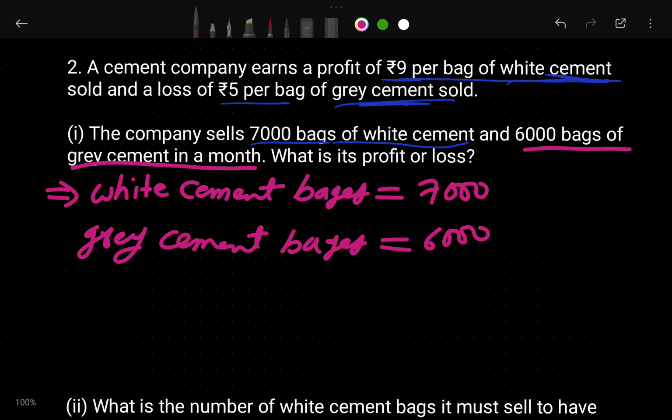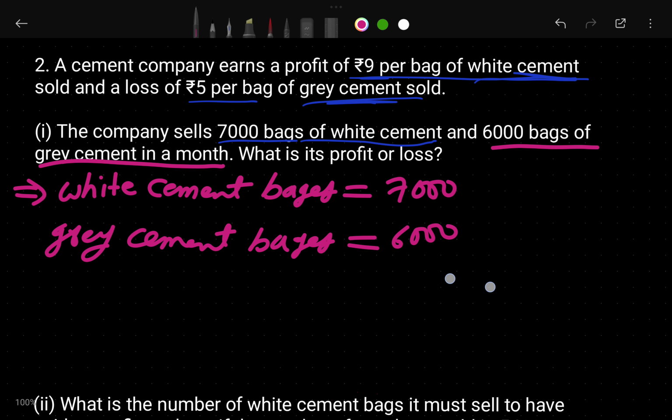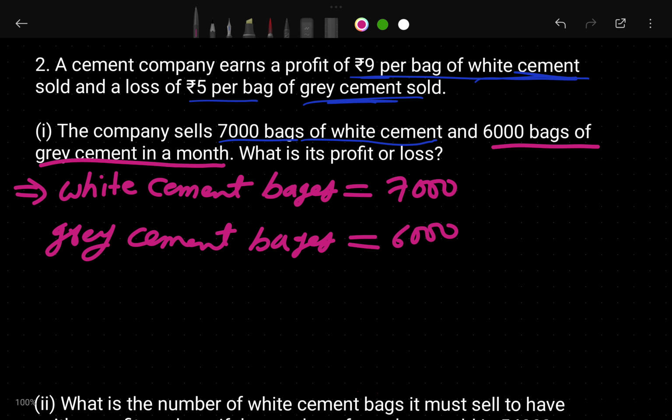6,000 gray cement he sold. How many white cement he sold? 7,000 white cement and 6,000 gray cement he sold. Right now it is asking what is its profit or loss. You have to tell what he gets, whether they are getting profit or loss.